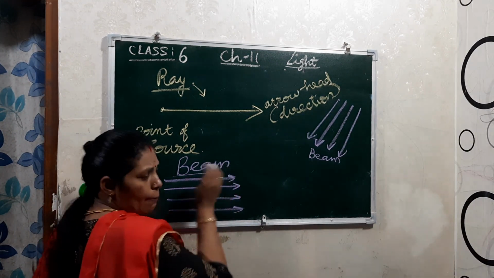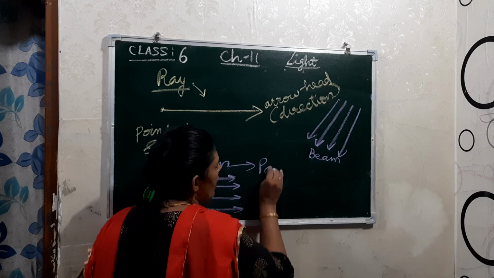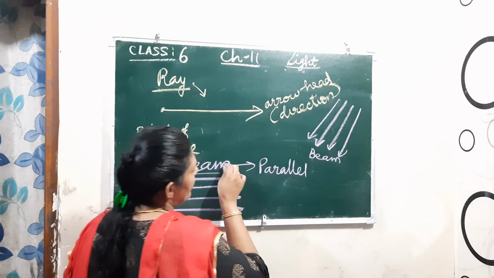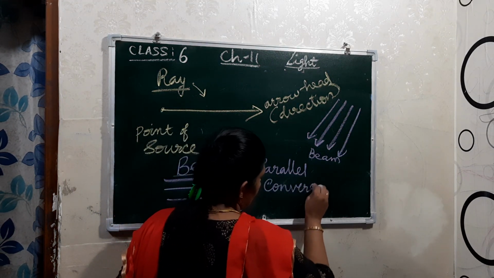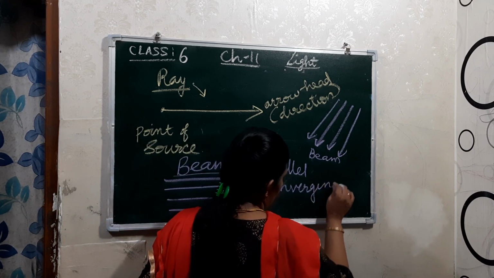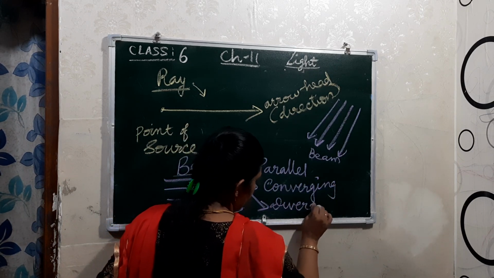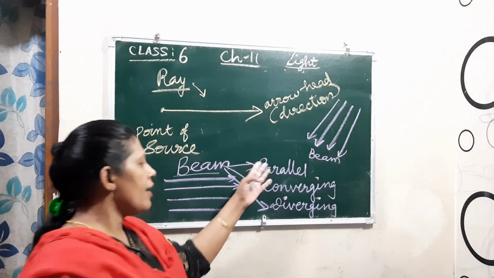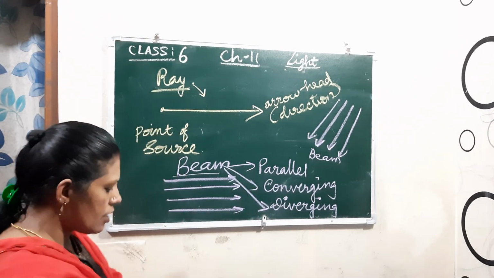And children, this beam may be of this way, whether it is in parallel. Here it is moving parallelly, right? And then you can say convergent, and then diverging, or convergent and divergent. So here parallel means moving like this. Now converging and diverging I will explain. Understood? These are of three ways.